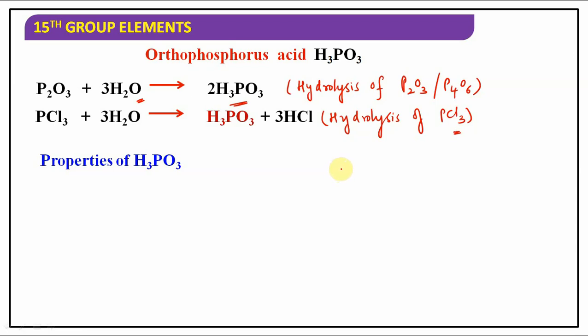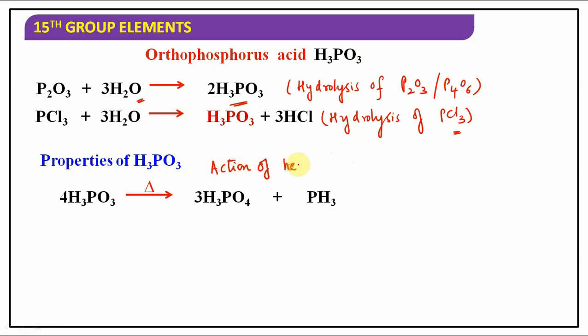Let's talk about the properties. If H3PO3 is strongly heated, it can be converted into PH3 plus H3PO4. It is the action of heat. A few reactions are very important.